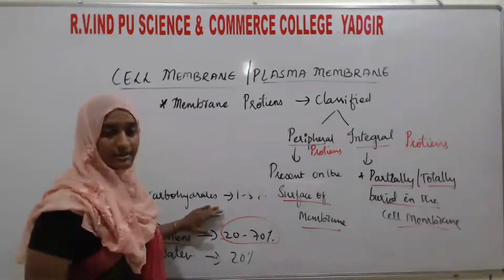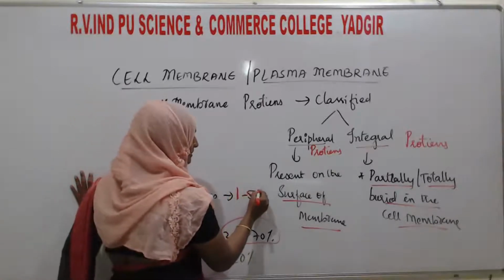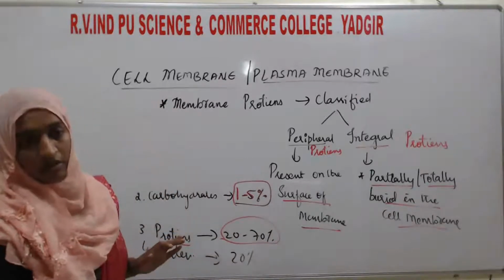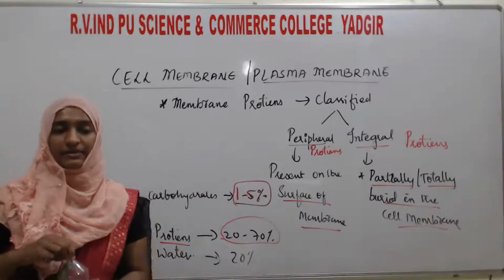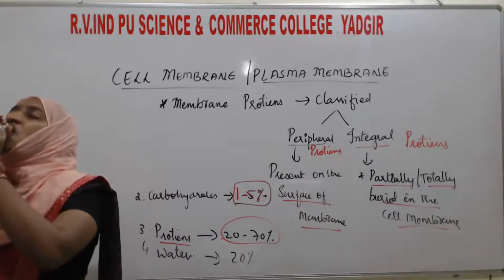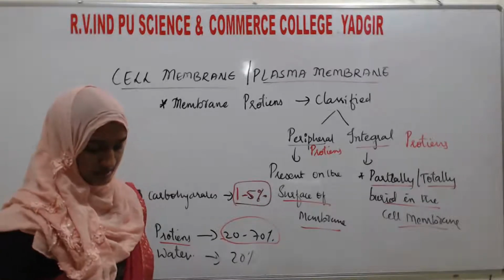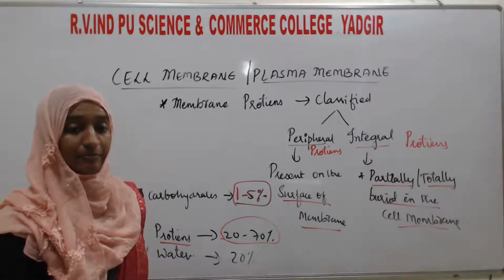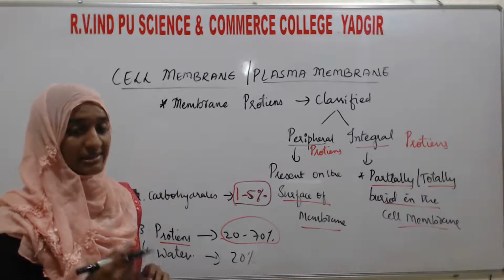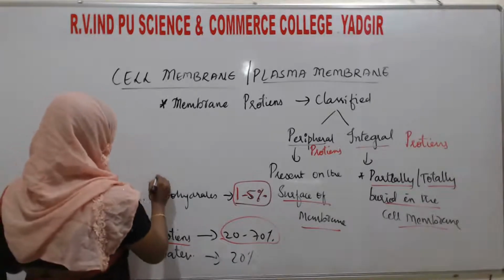Here you can see this is the carbohydrate, which is present at around 1 to 5% of the whole chemical composition of the cell membrane. So whatever the carbohydrates present in the cell membrane, in which form are they present?